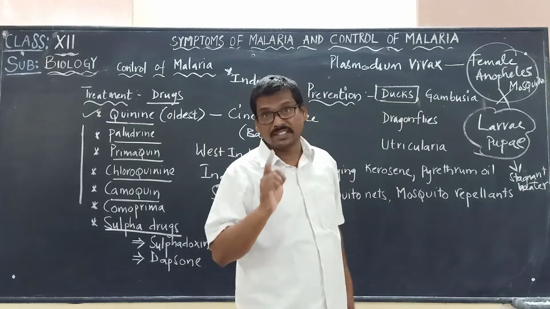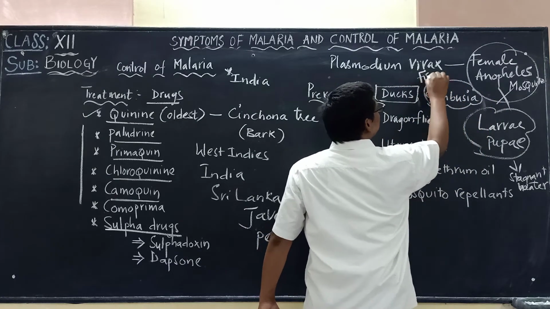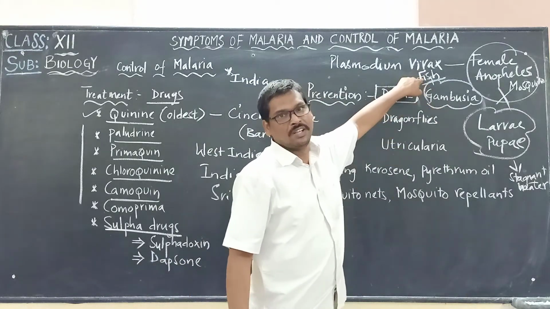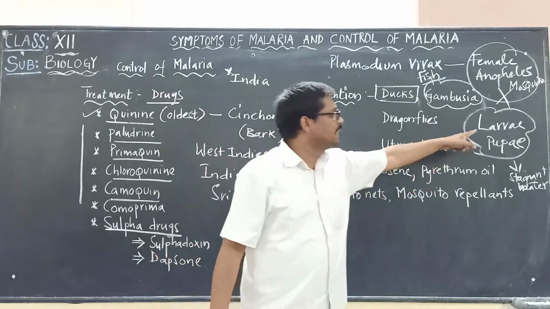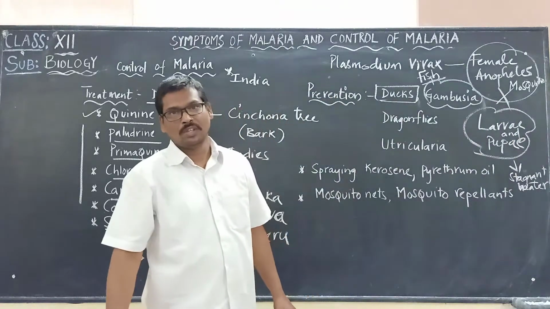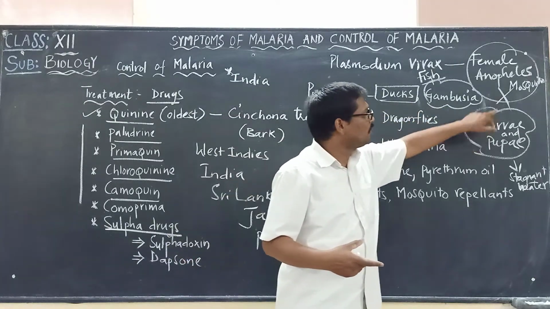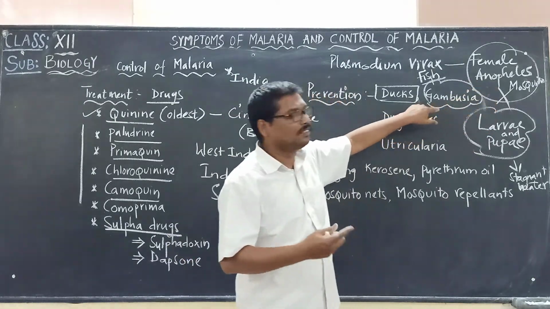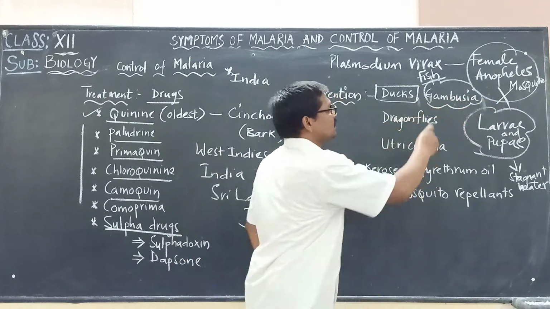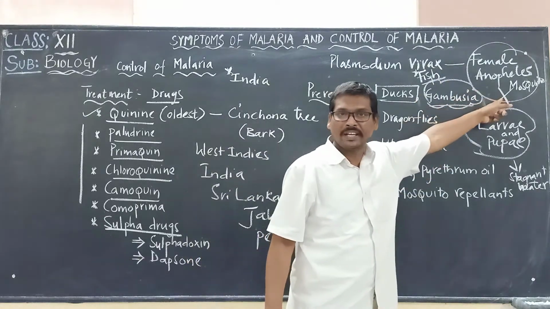Another most important thing, frequently asked, is Gambusia. It is a fish. Please remember the word Gambusia. Gambusia is a fish, and this fish feeds upon the larvae and pupae of the female Anopheles mosquito. Once we introduce this fish into water where many female Anopheles mosquitoes are breeding, we can control their breeding. So remember this is very important: the fish called Gambusia can be introduced into the water to control the female Anopheles mosquito.